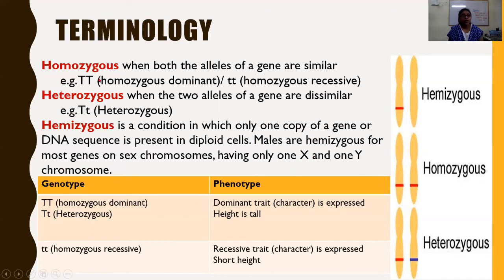So what is the phenotype of these homozygous, heterozygous, and hemizygous alleles? When the homozygous dominant alleles are there, the dominant trait is expressed. When the genotype is homozygous dominant, the phenotype is the dominant trait. When heterozygous, then also the dominant trait, that is, height is tall. When the alleles are homozygous recessive, then the phenotype, the external observable character, is recessive, that is, short height.